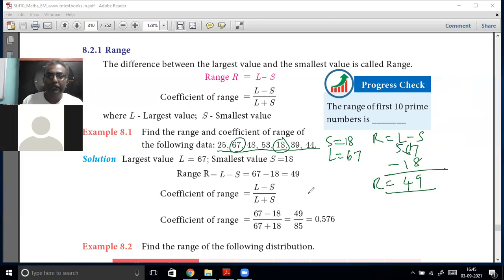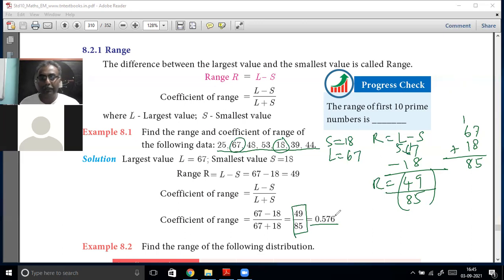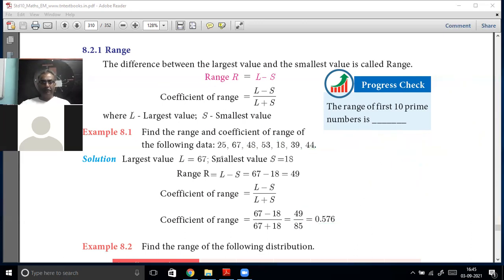That's all. Coefficient of range is the same thing. 67 plus 18 you have to find now, that is 85. So 49 divided by 85 will be the coefficient of range. If you use a calculator, you can find 0.567. That's all. Very simple. Nothing to worry about in this. So you must be able to do the problem.